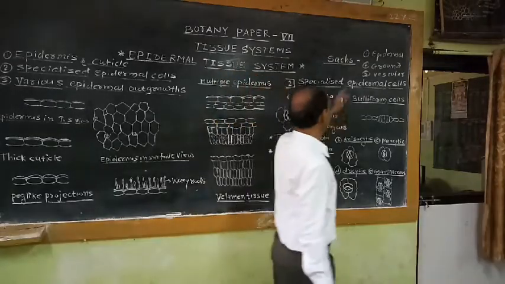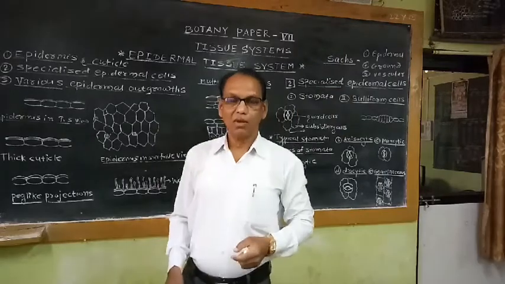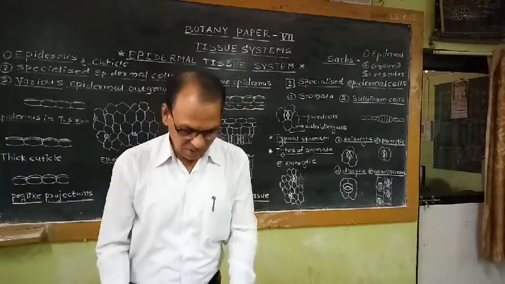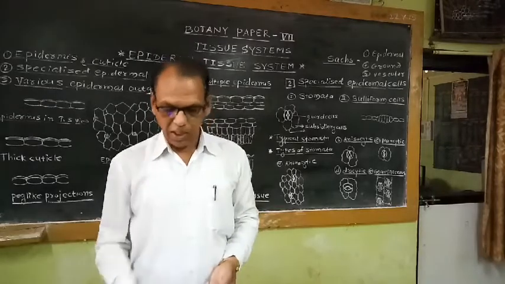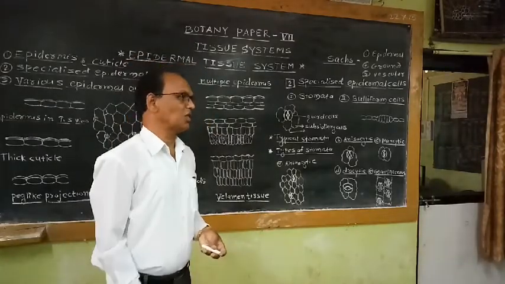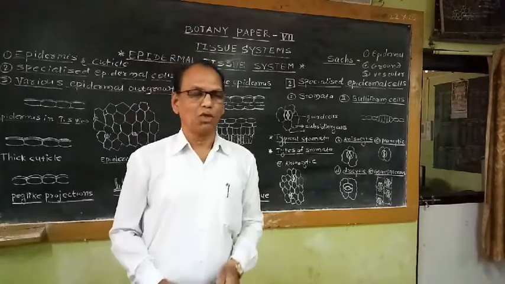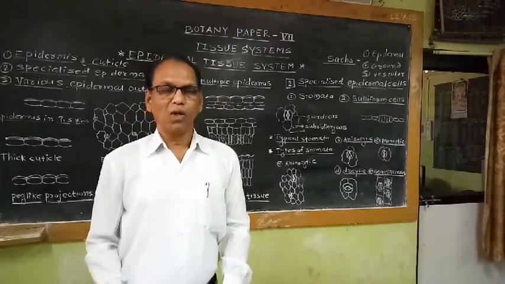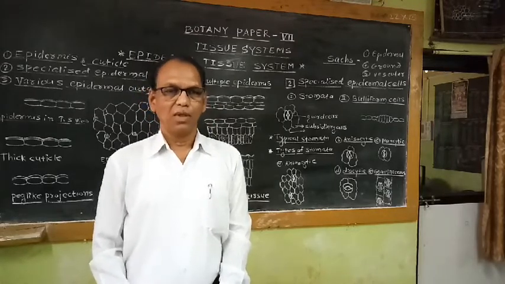These three basic tissue systems were recognized by the anatomist Sachs in 1875. Later on, another anatomist recognized 12 different tissue systems on the basis of the functions performed by the different tissue systems.